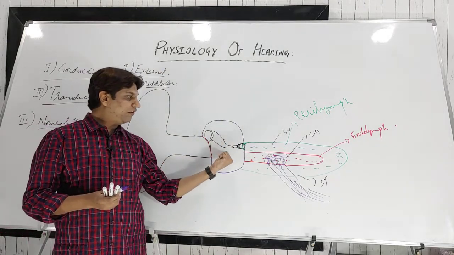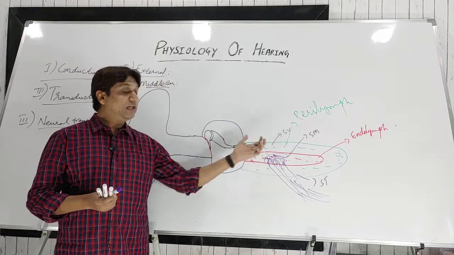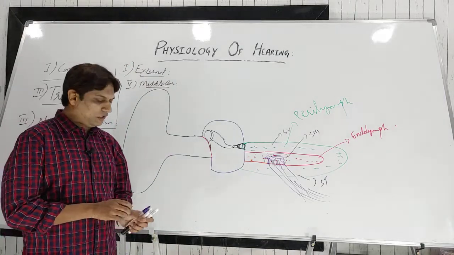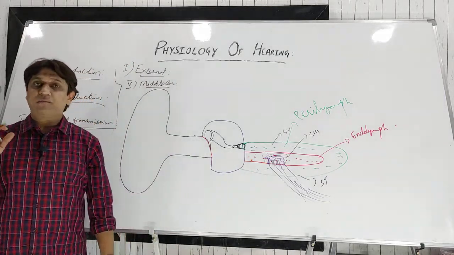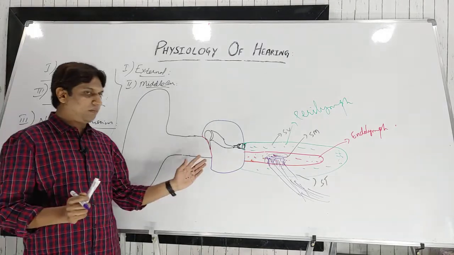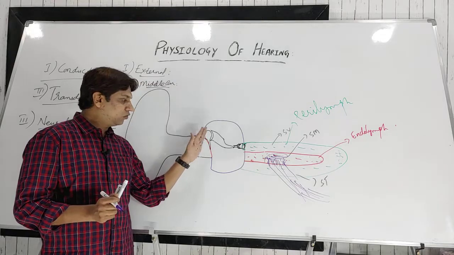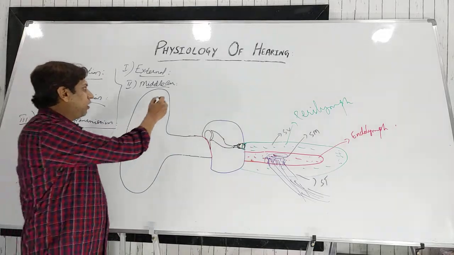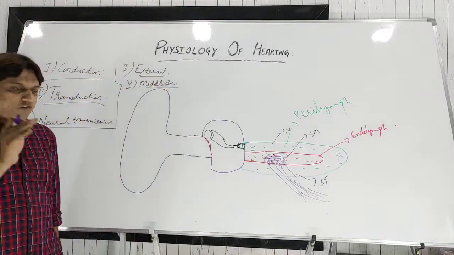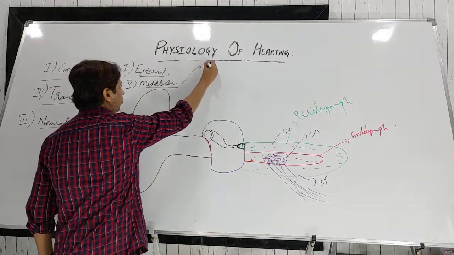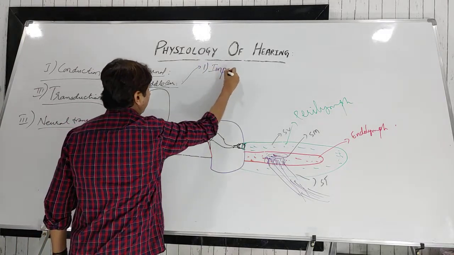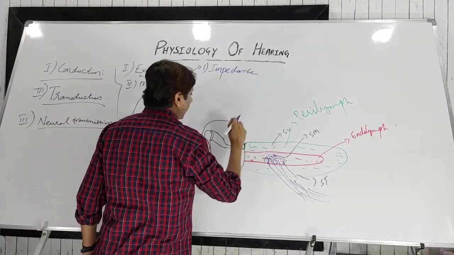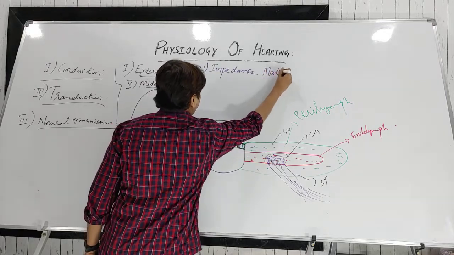Now the vibrations have to go to the inner ear. There is a problem: the media changes from air to fluid. For this, God has created the middle ear, and the middle ear has a compensatory mechanism, due to which the vibrations transmitted from the tympanic membrane to the middle ear can get transmitted to the inner ear. What we are going to discuss can also be studied as the functions of the middle ear. The first and most important function of the middle ear is impedance matching. That was the impedance mismatching due to the change in media from air to fluid, so the middle ear will do impedance matching.